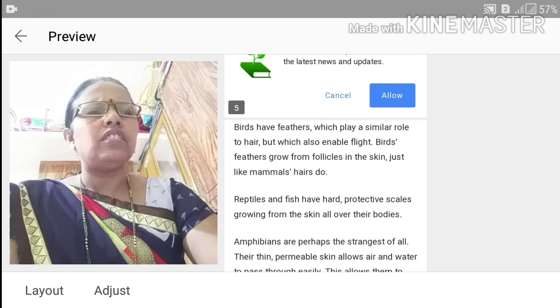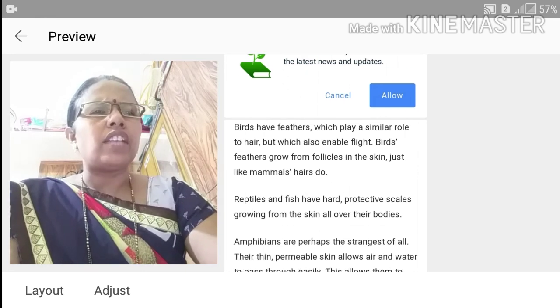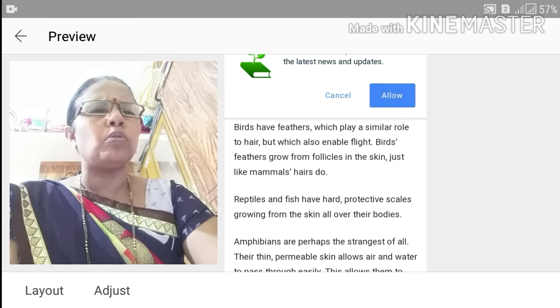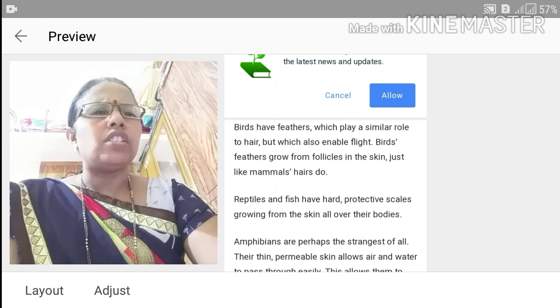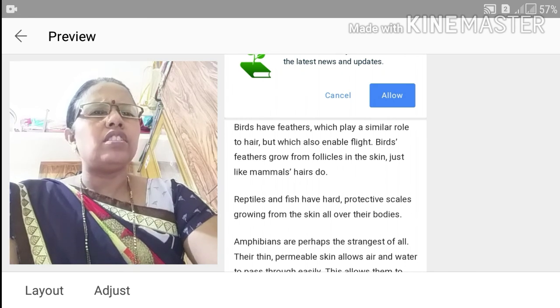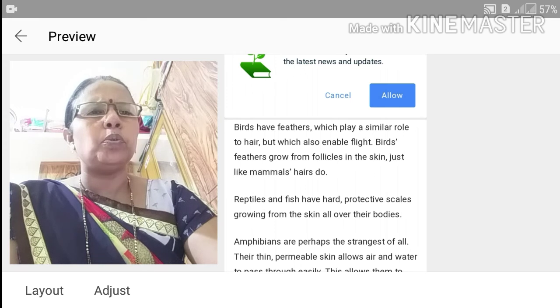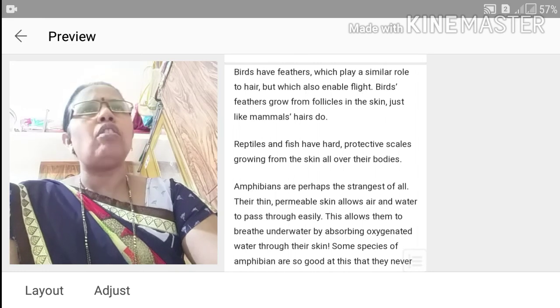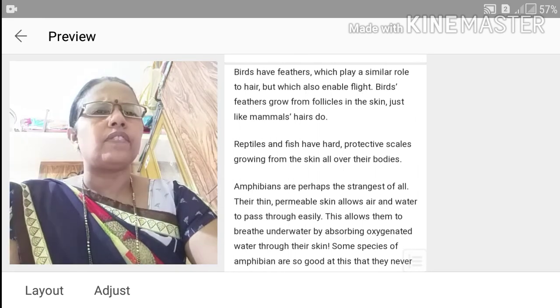Also in the different groups like birds, mammals and amphibians, their skin plays a different role. Birds have feathers, which play a similar role to hair but also enable flight. Feathers grow from follicles in the skin just like mammal hair does. Reptiles and fish have hard protective scales growing from the skin all over their bodies.